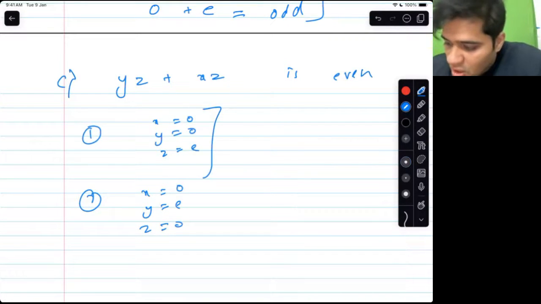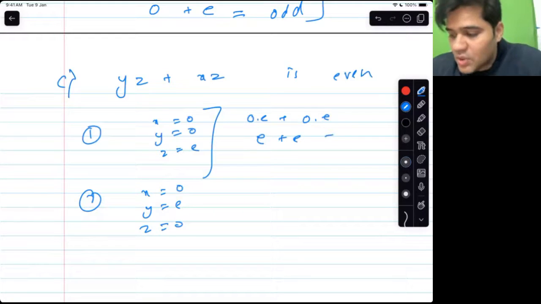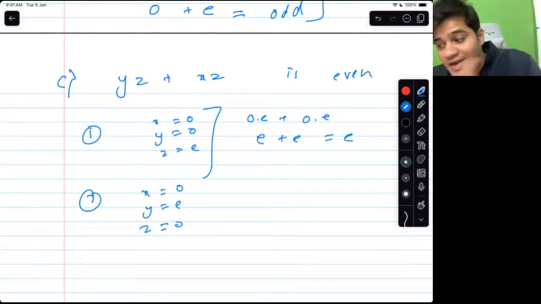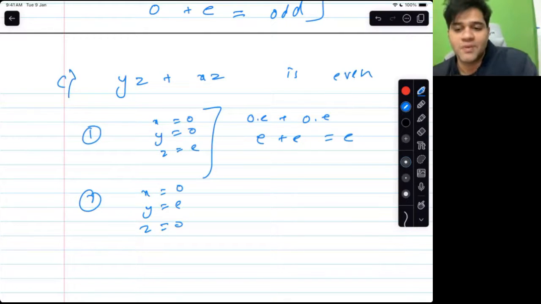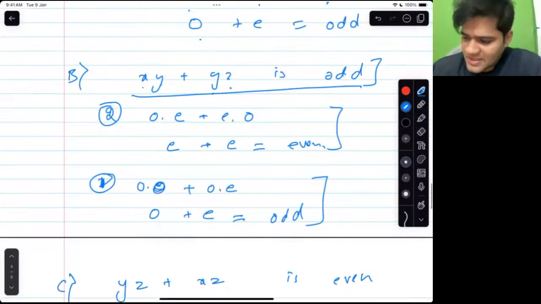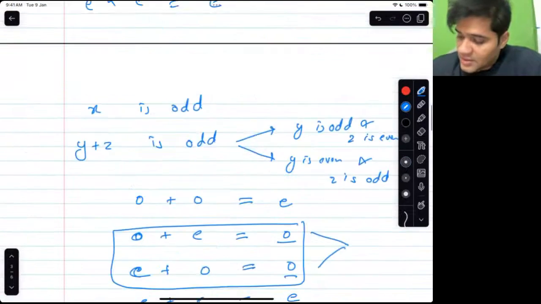yz, according to this, is odd into even. xz is odd into even. So this is even plus even equal to even. So for the first statement, this is not false. It has to be false for both of them. It is not false for the first statement. I am not going to test for the second statement. Calculator allowed? Of course, you can use calculator, I think. Nobody is testing that. The last part.